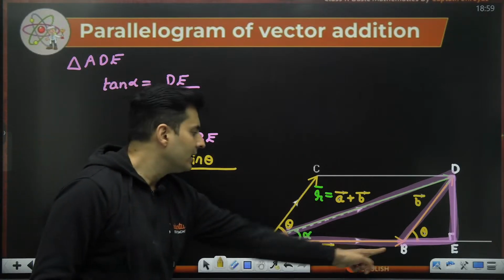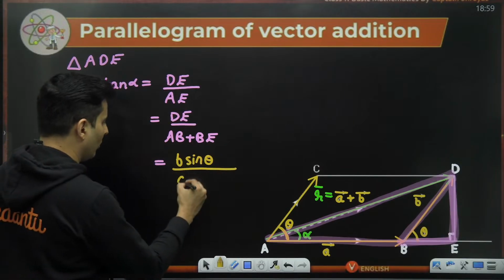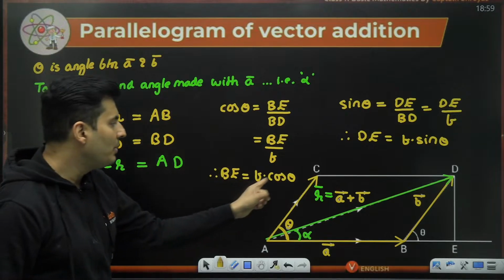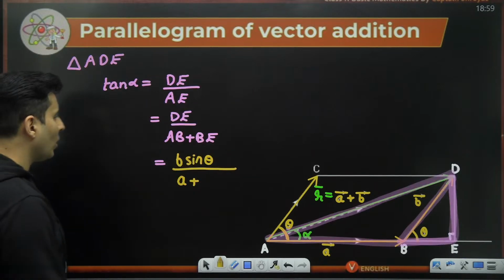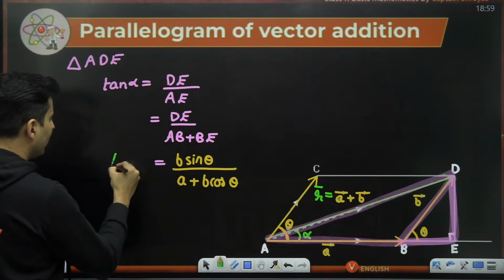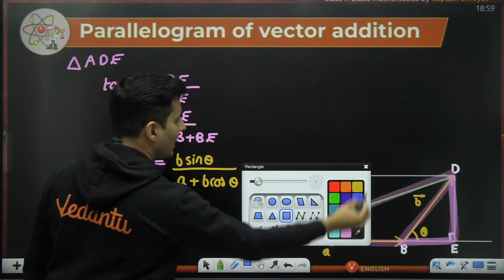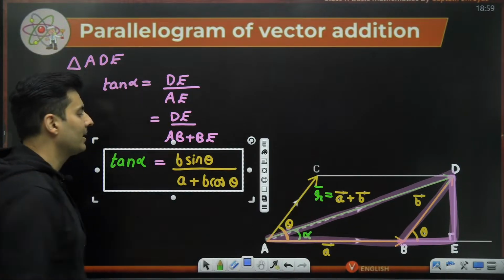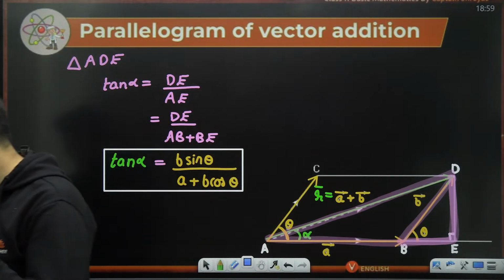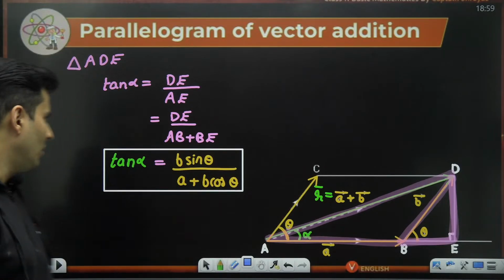What is AB? AB also I found out over here. It is the magnitude of the vector A, so I can just put A over here. What is BE? BE is nothing but B cos theta. So just put B cos theta over here, and I have found out what is tan of alpha. So alpha, I can find from here. This is the angle made by the resultant vector. As simple as that. Is that right? Okay, perfect. Awesome.